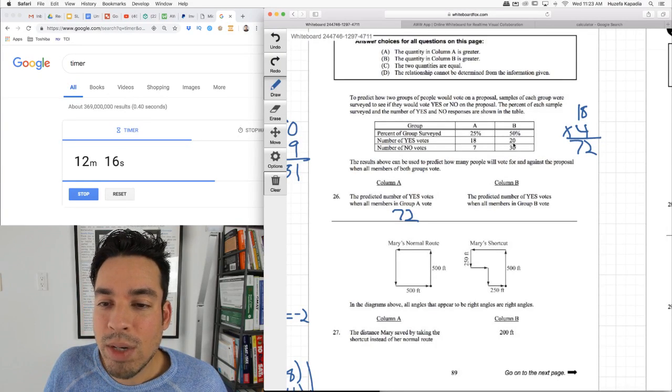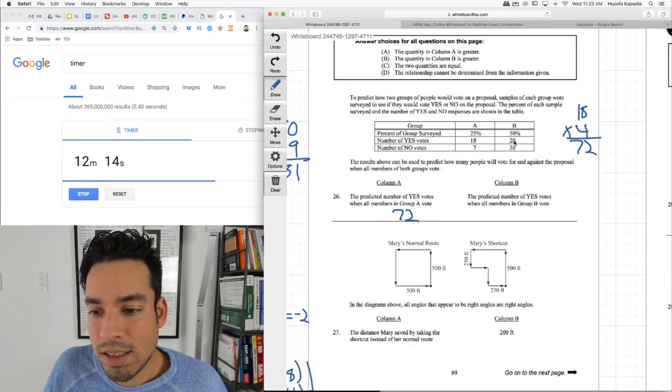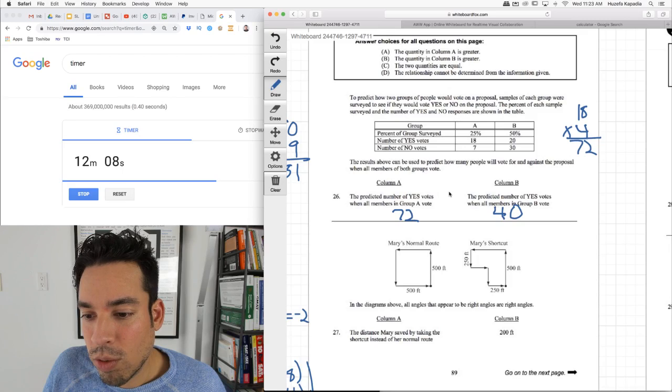Right now we got 20 voting yes. But we only got half of these people, so it's going to double, right? So this one's going to go from 20 to 40, so column A is bigger.